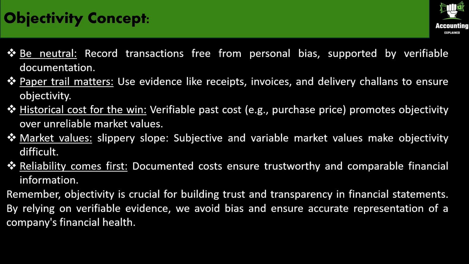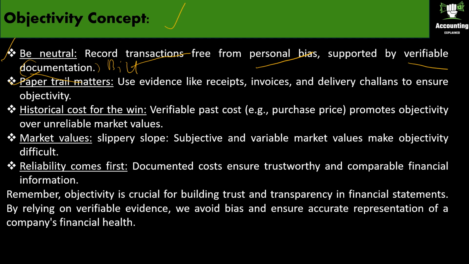This is the last concept which we are going to see, which is the objectivity concept. First point is be neutral. Record transactions free from personal bias, supported by verifiable documents. You cannot record an expense as expensive milk. What you have to do is record the actual price you paid for the milk based on the receipt or the bill you received from the store. That is the documentation. Okay, paper trail matters.